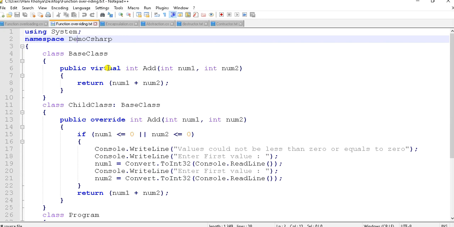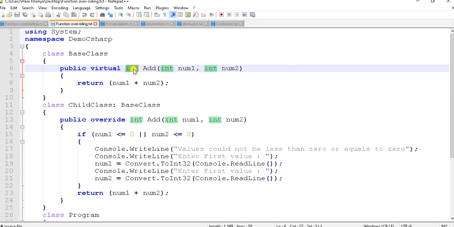Int is the return type for the function, and add is the function name, with parameters int number1 and int number2. This function will return the addition of these two numbers.